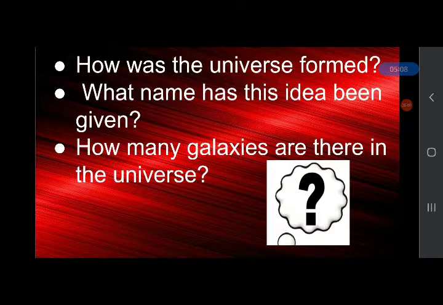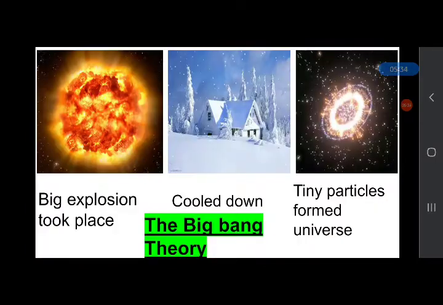Now answer these questions. How was the universe formed? What name has this idea been given? How many galaxies are there in the universe? You know this answer already. There are millions of galaxies in the universe, and a galaxy is a group of thousands of stars. And how was the universe formed? It is believed.